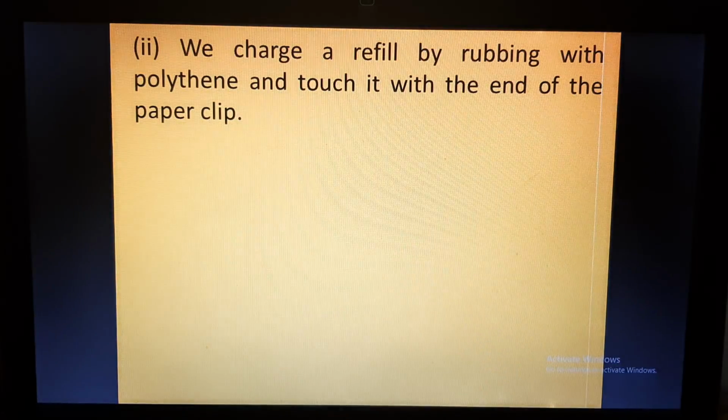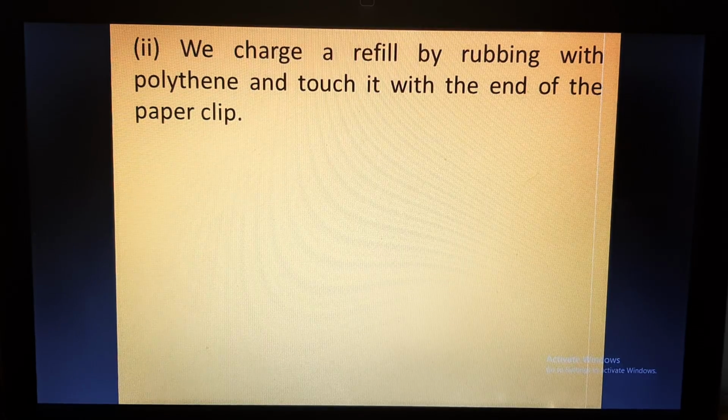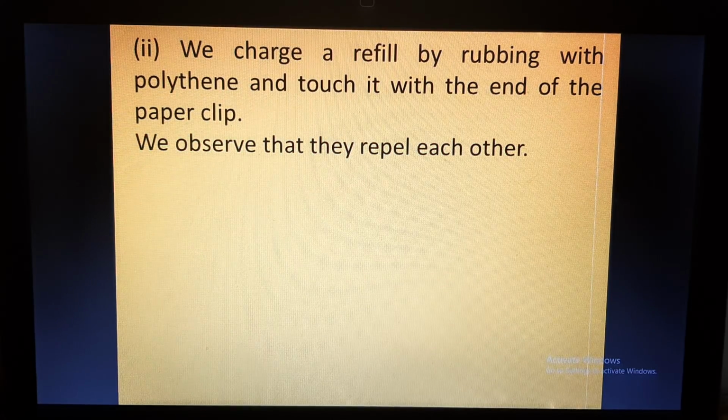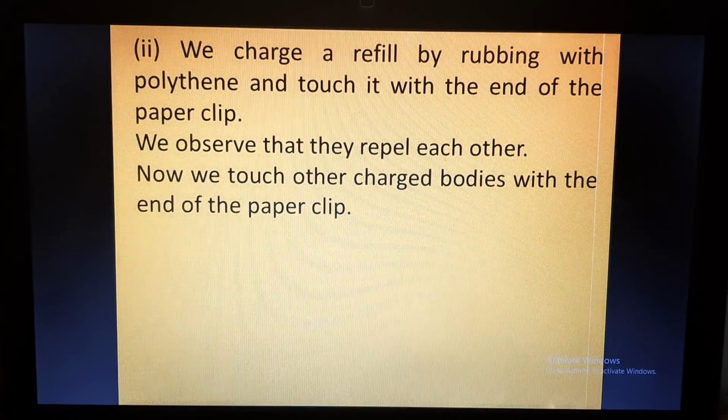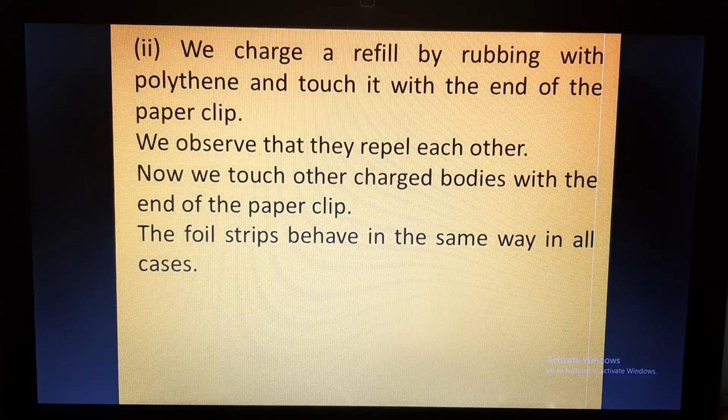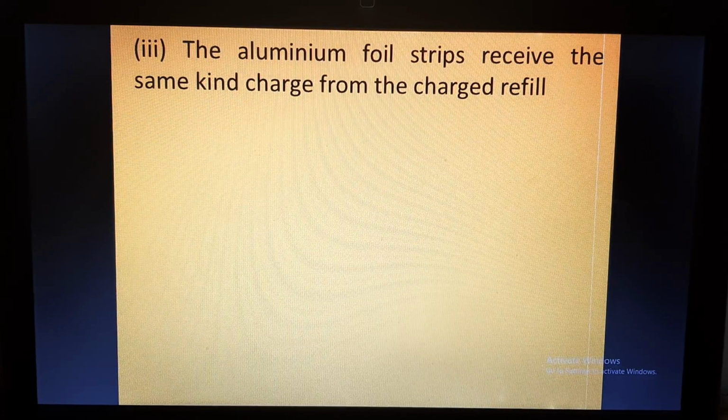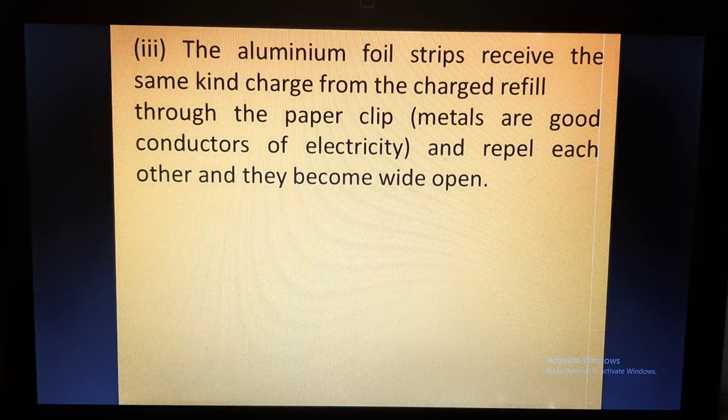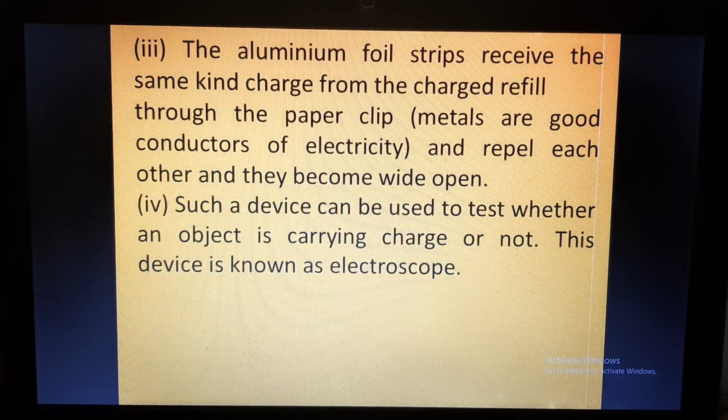So when we charge a refill by rubbing with polythene and touch it with the end of the paper clip, what will happen? We'll observe that the aluminum foils repel each other. Why do they repel? Because the charged bodies, with the end of the paper clip, these both are having the same charge. So the foil strips behave in the same way in all the cases. Now the aluminum foil strips receive the same kind of charge from the charged refill. This we have discussed through the paper clip. As we know that metals are good conductors of electricity and the paper clip is made up of metal. They repel each other and they become wide open, or they diverge.